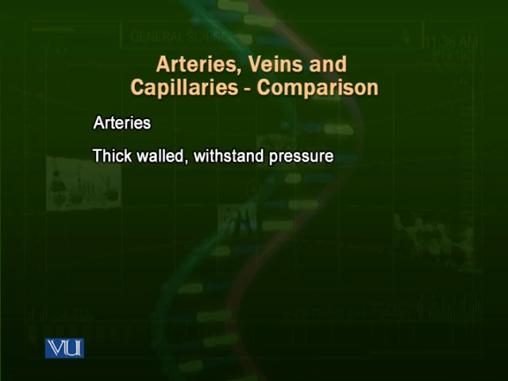Arteries are coming out of the heart, and they are branches of a major vessel, the aorta. The aorta is a major vessel that comes out of the heart. The heart pumps the blood into the aorta, and the aorta then has to distribute that blood into all parts of the body.